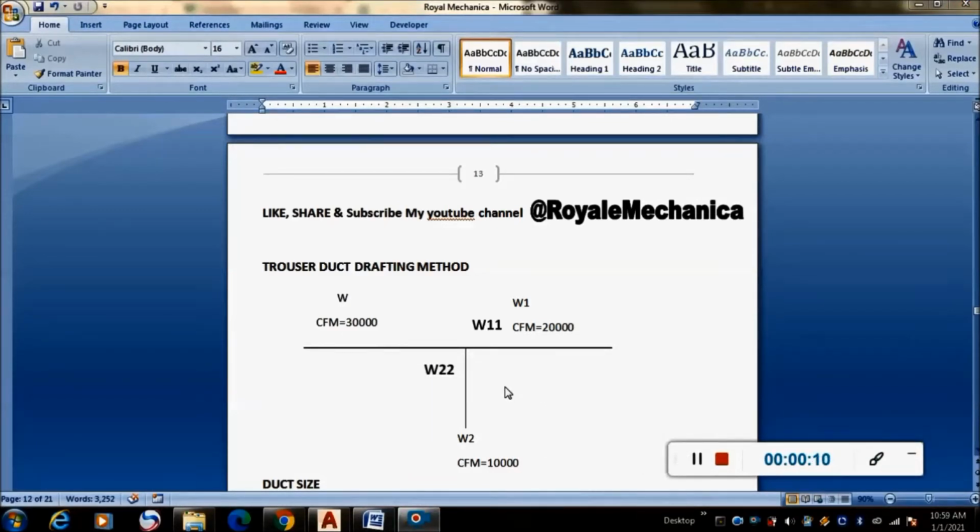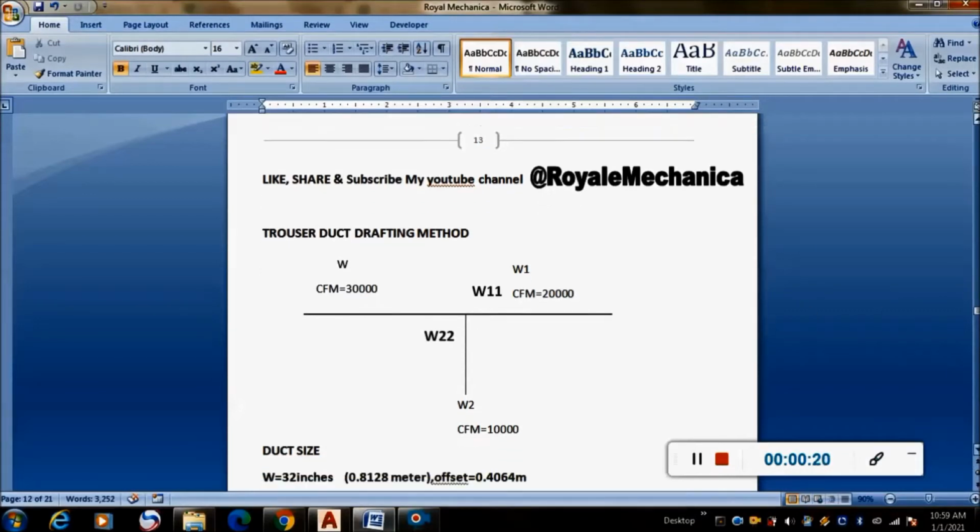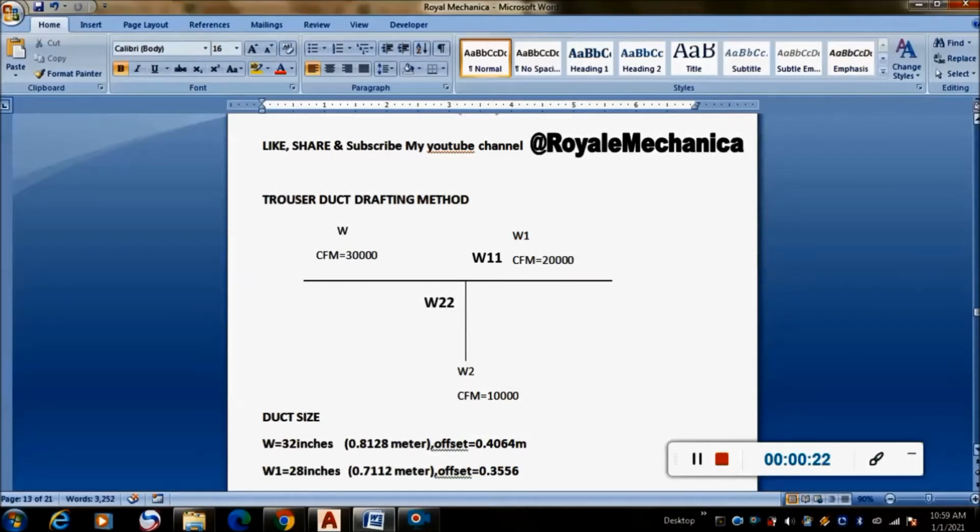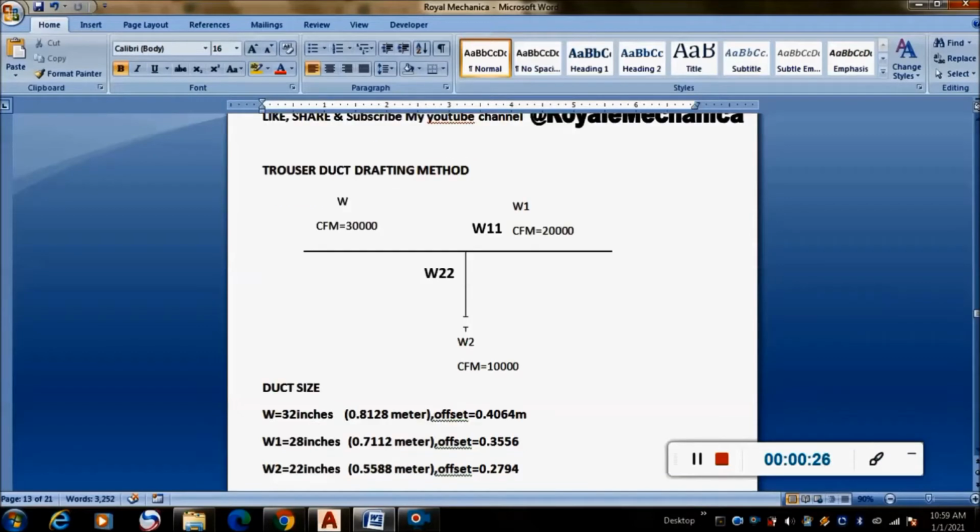Today we are going to see the trouser duct drafting method, where W is the width of the main duct, W1 is the width of the main duct after passing through the branch duct, and W2 is the width of the branch duct. W11 and W22 are the new widths of the trouser duct. So we will see how to calculate the new widths. After that we will go for drafting.